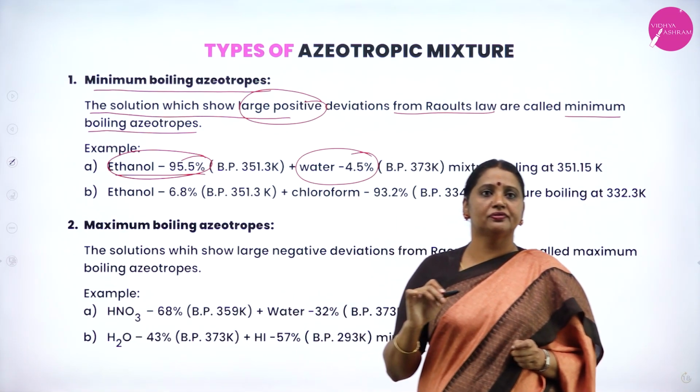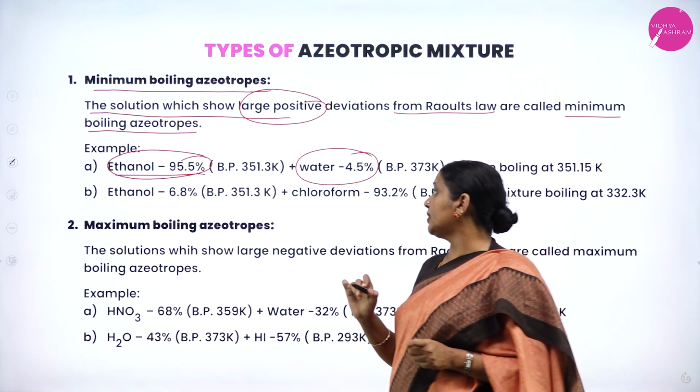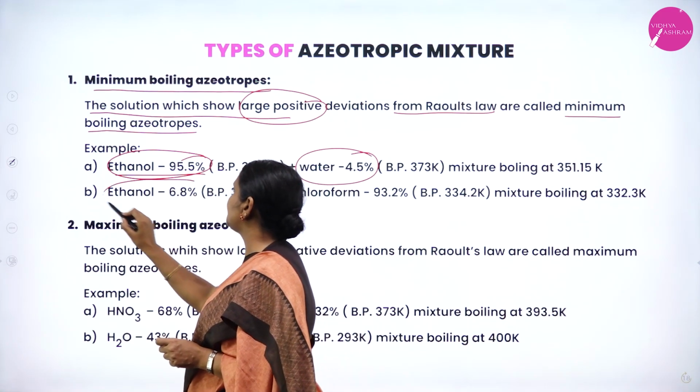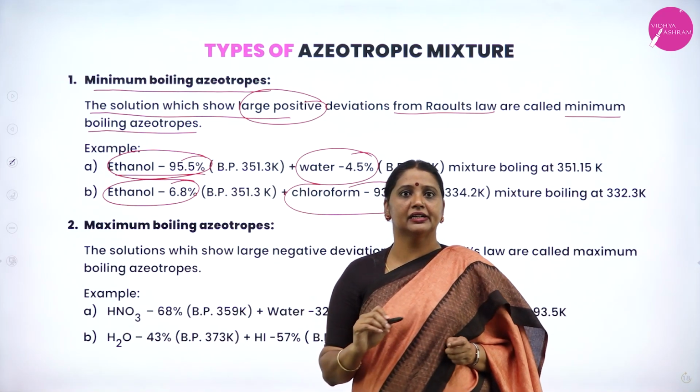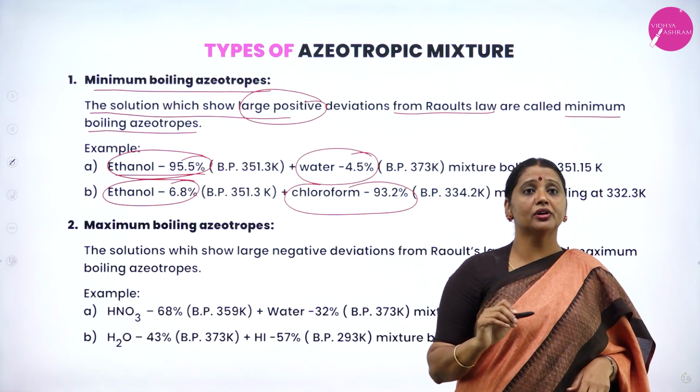Another: ethanol 6.8% and chloroform 93.2%.